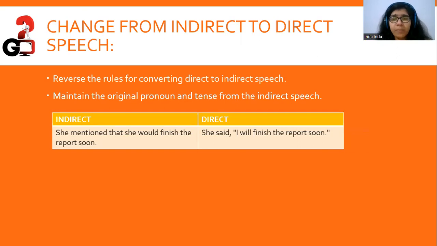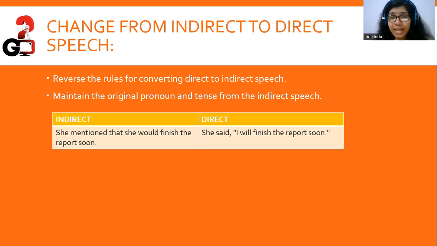Now we are looking at change from indirect speech to direct speech. It is just the reverse of the rules. Just reverse the rules for converting direct into indirect speech. Okay. Maintain the original pronoun and tense from the indirect speech. This is an important rule. You must remember it.